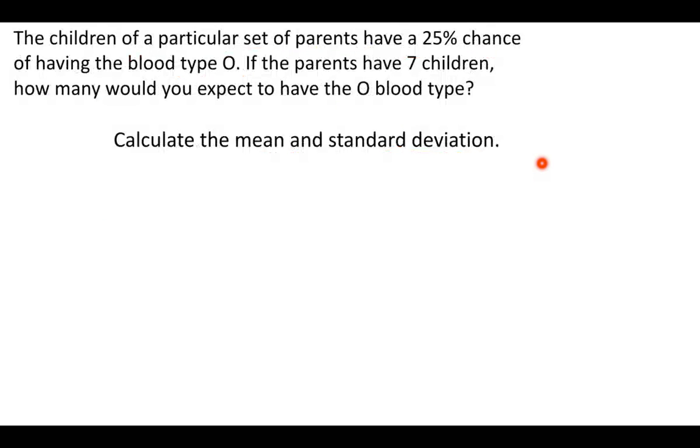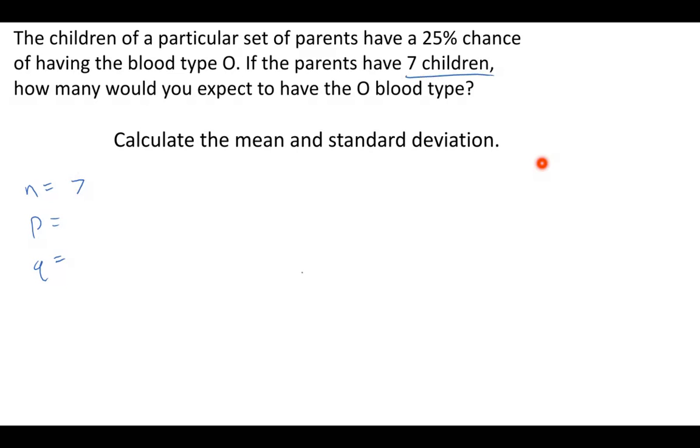We've got a particular set of parents, and there's a 25% chance that the children of those parents will have a blood type of O. These parents are going to have 7 children. And the question is, how many would you expect to have blood type O? Well, let's go ahead and do our N, our P, and our Q. N is the total number. In this case, it's going to be children. We have 7 children.